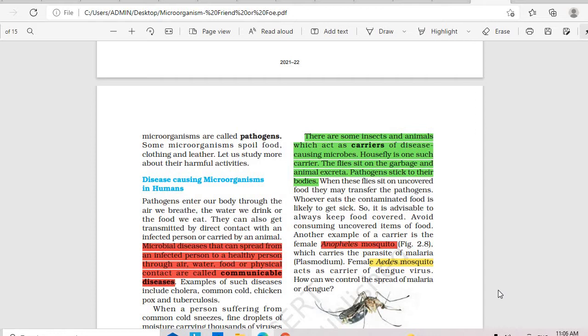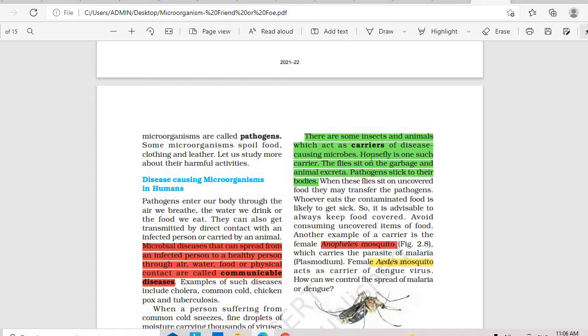You can see here, microbial diseases that can spread from an infected person to a healthy person through air, water, food or physical contact are called communicable diseases. What are communicable diseases? Nothing but diseases that spread easily from one person to another either through air, water, food or direct contact. Right now the best example is corona. It spreads easily through air and physical contact. Hence it's a communicable disease. That's why we have so many restrictions in place, right?